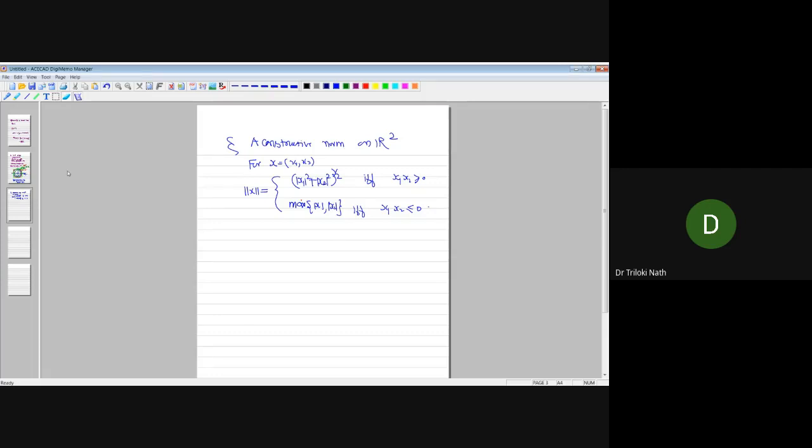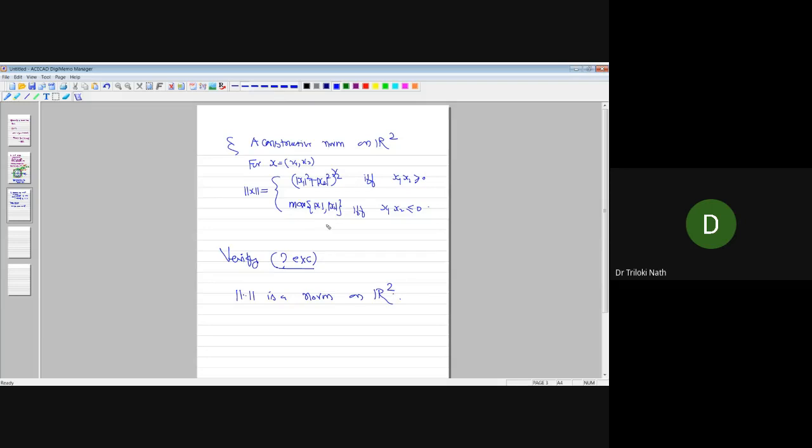Then what do you see? Either you consider x1 x2 bigger than or equal to 0, or you consider x1 x2 less than or equal to 0. In all the cases, this is norm 2 and this is norm 1. Okay, this is norm infinity. So you can verify all four properties of the norm are satisfied. It is easy to verify, but it is an exercise for you. Verify this defines a norm on R2.